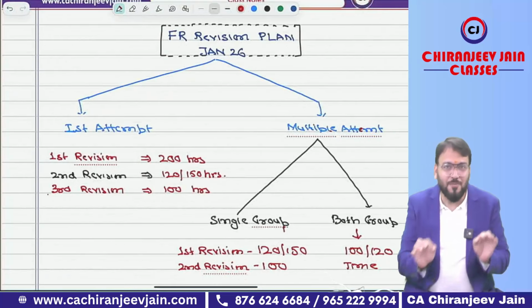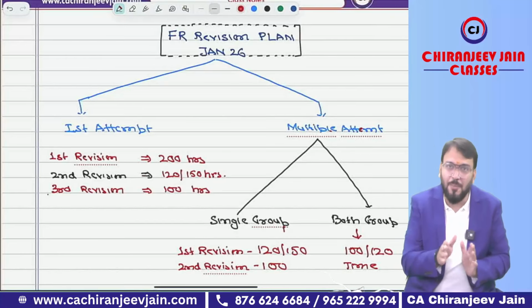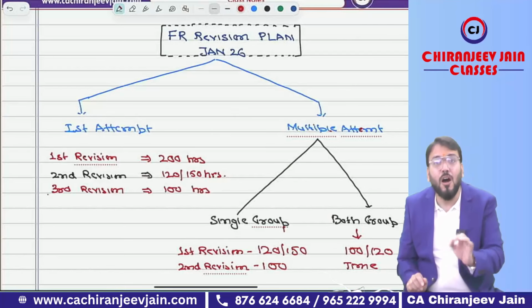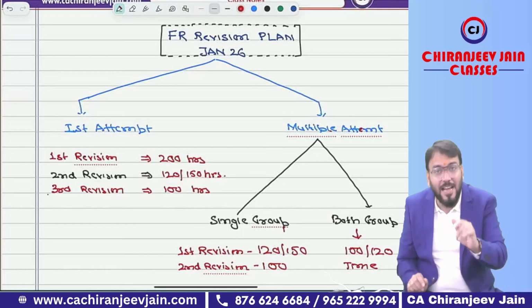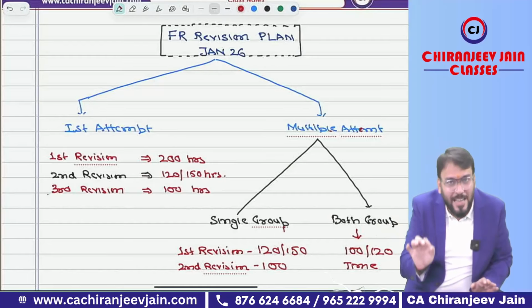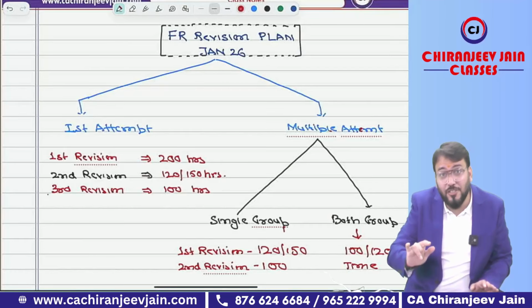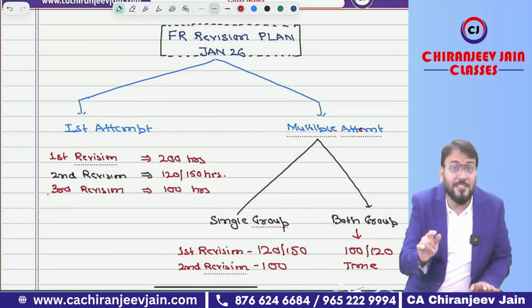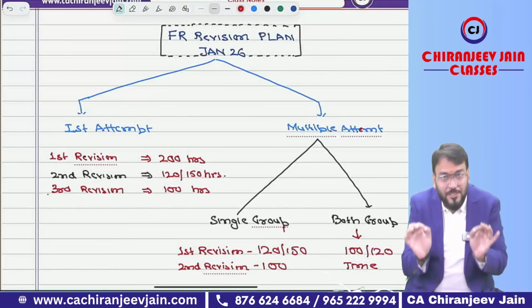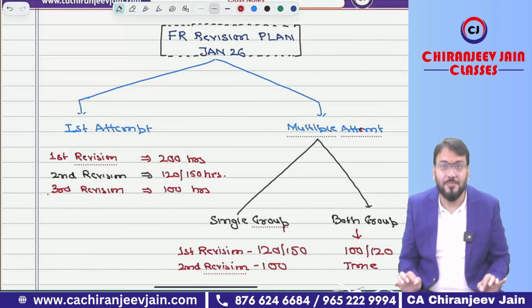Now coming to the FR revision, first we need to understand how many times we should revise the FR paper and how many hours are required per revision. Normally students don't know how many hours are required per revision. In that case, they will sometimes give more hours or fewer hours to FR revision. In both cases, it is against the student. Why? Because if he gives more hours to FR than required, other subjects will be affected. And if he gives fewer hours than required, then his FR paper will be affected. Therefore, proper revision is required with the proper number of hours.